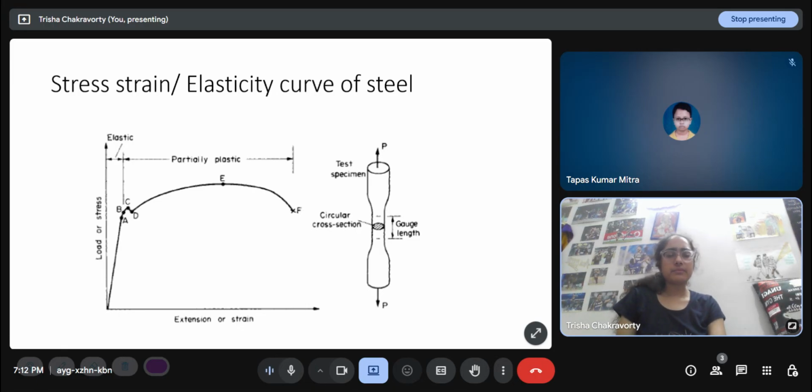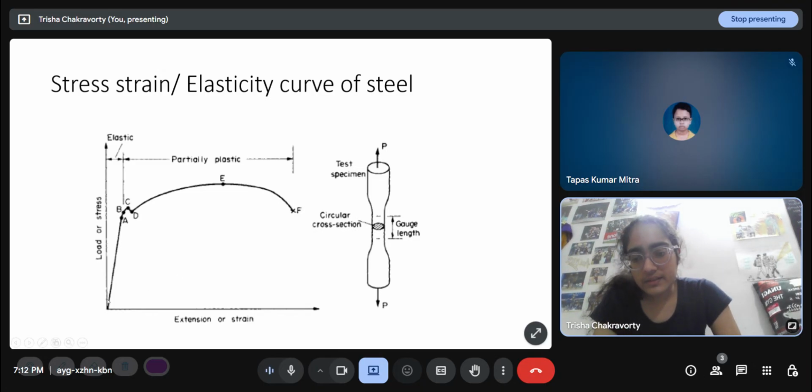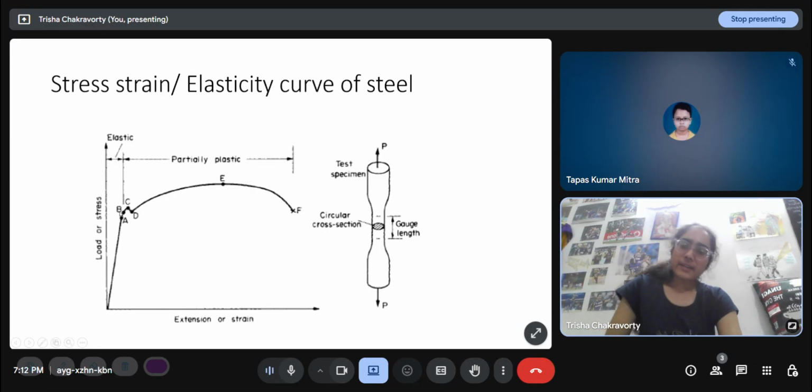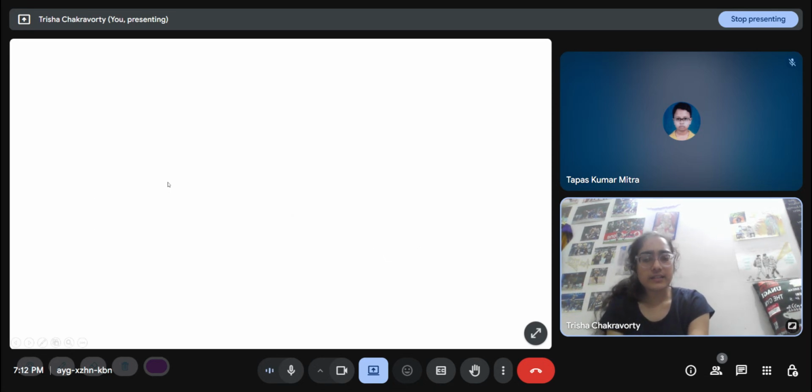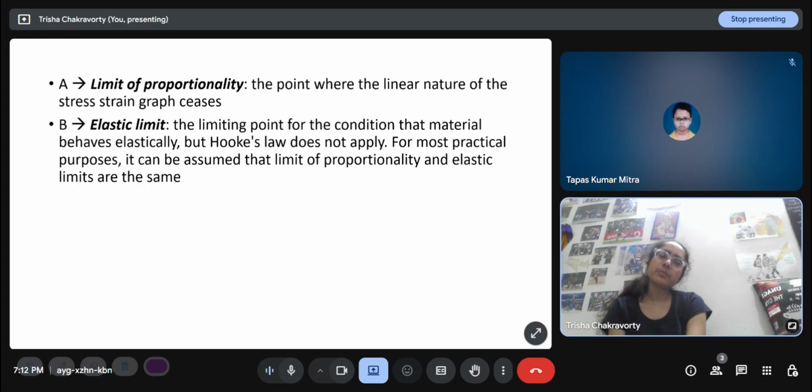Then P divided by A, I get the stress, and the strain I'm measuring. So the stress strain curve is plotted, and the nature of the graph is like this. Initially it's straight, it's linear elastic. So this slope is the Young's modulus, up to A. After A, the linear nature ceases, so the AB region is non-linear, but it is still elastic. That means that up to B, if I load the structure and then unload it, it will regain its original configuration. Then B is the elastic limit, the limiting point for the condition that the material behaves elastically, but Hooke's law does not apply.